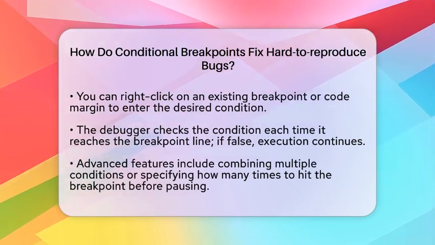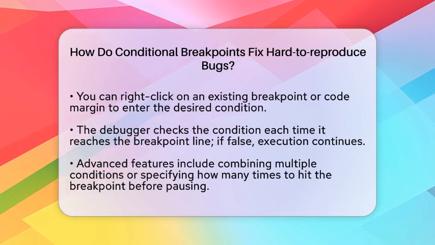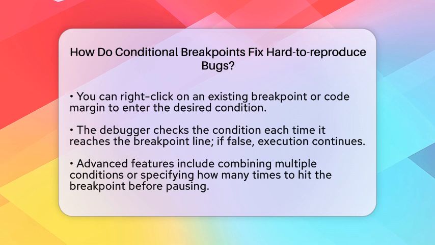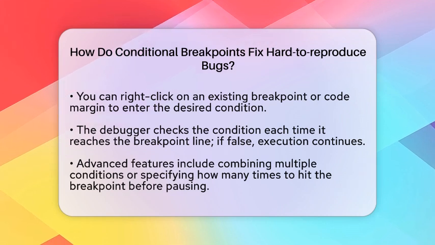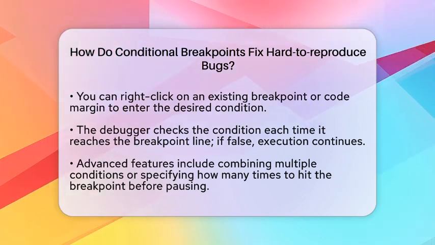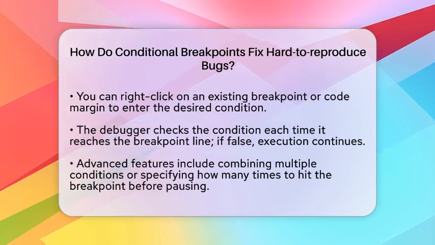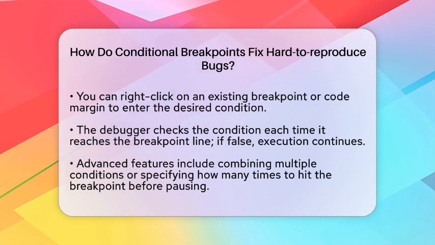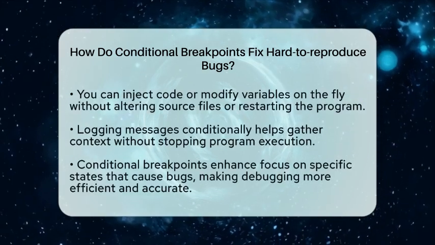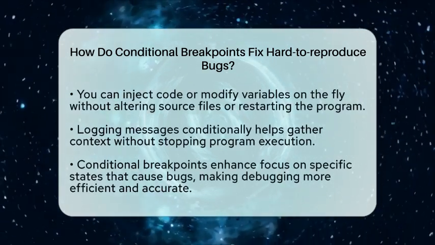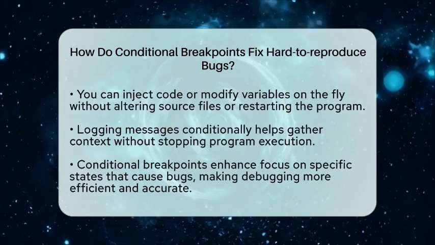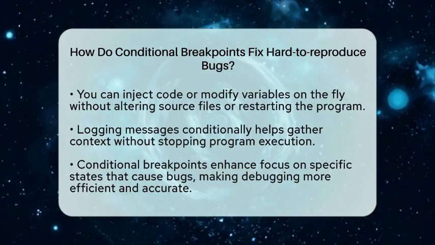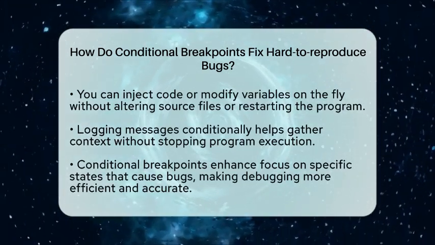You can get even more advanced with conditional breakpoints. For example, you can combine multiple conditions or specify how many times the breakpoint should hit before pausing. This means you could set it to trigger only on the 10th iteration of a loop. Another useful feature is the ability to inject code or modify variables on the fly. This can be done without changing your source files or restarting the program. You can also log messages conditionally, which helps gather more context without stopping execution.